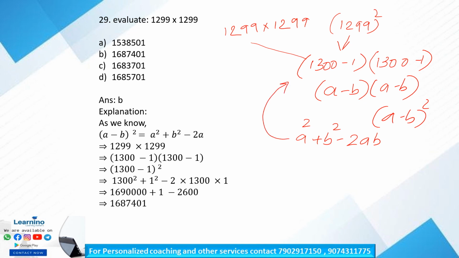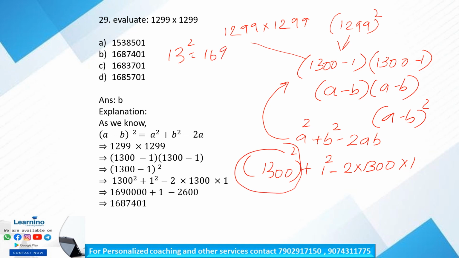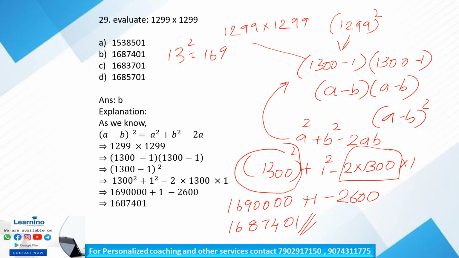So this equation can be written as 1300 the whole square plus 1 square minus 2 into 1300 into 1. Now we know that 13 square is equal to 169. So what is 1300 whole square? Simple, right? It is 1690000 plus 1 minus what is 13 into 2? It is 26. So 2600. By solving this, we get 1687401. This is just an addition and